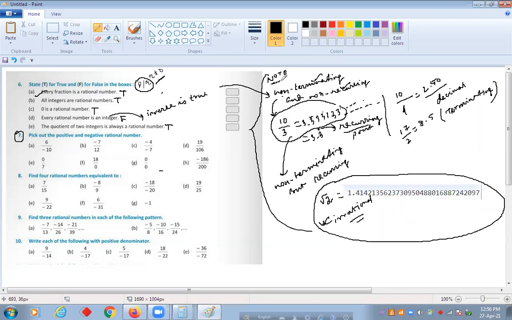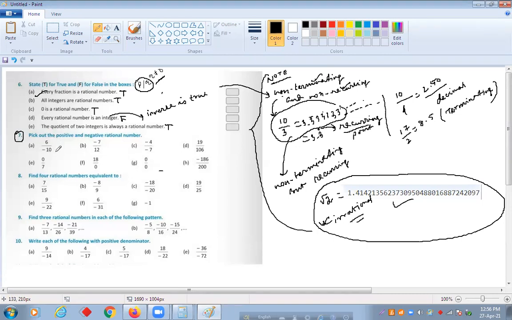And what you have learned from this is what are terminating, what are non-terminating but recurring, and what are non-terminating and non-recurring. All these things you have learned. Non-terminating and non-recurring are only called irrationals. All the rest are rationals.